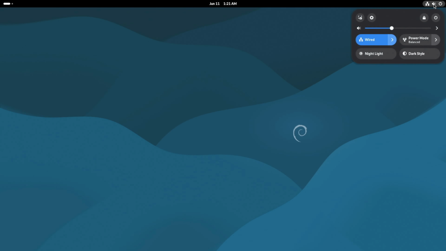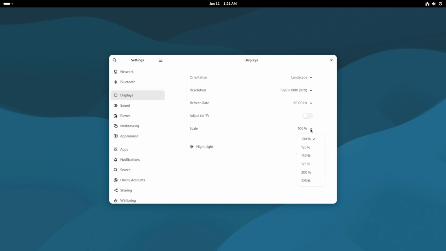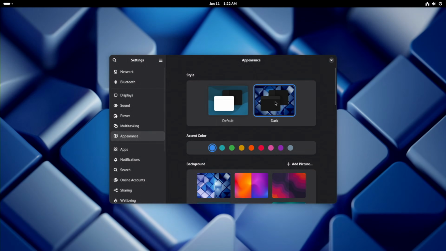Clicking on the top right corner, we'll find where our Wi-Fi and Bluetooth settings would be, but this motherboard doesn't have either. So we'll click on the settings cogwheel. Scaling is under display, where you can adjust your scaling for higher resolution displays. 200% for 4K is recommended. Then we'll head over to appearance and select dark mode so we're not getting flashbanged every single time we open a program. Have you noticed a slight difference though?